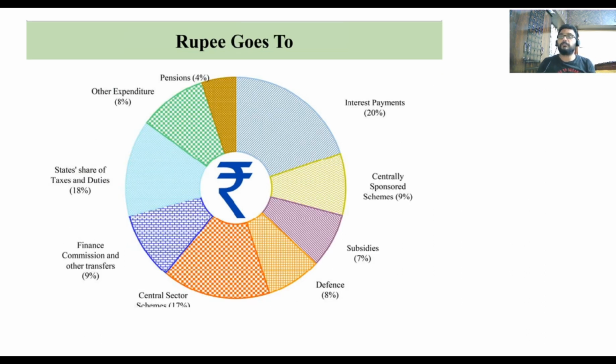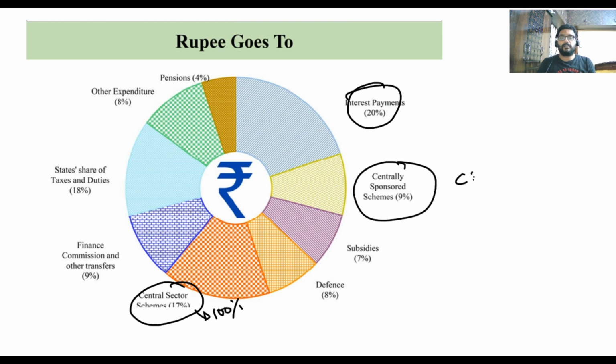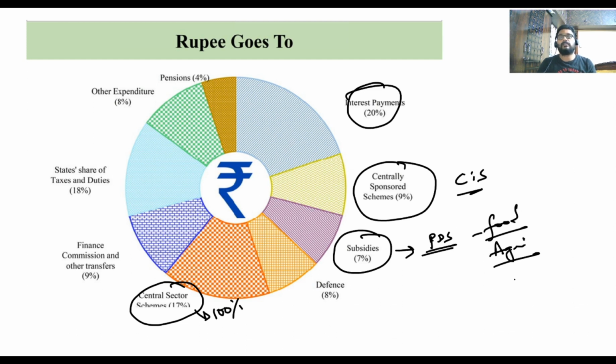Now, where is the government spending money? Most of the government's spending, as I told you, is that you borrow more and you have to pay more in terms of interest. Next, central sector schemes are 17%, which are 100% funded by the government. Centrally sponsored schemes, from the central to the state, like MGNREGA, etc. Subsidies, we provided 7 percentage, which means the maximum subsidies are given in terms of the PDS, for the BPL families. Those are the food subsidies. Next come the subsidies given to the farmers or the agriculture sector. Next come the fuel subsidies. These are in order. So subsidies overall are 7 percentage.